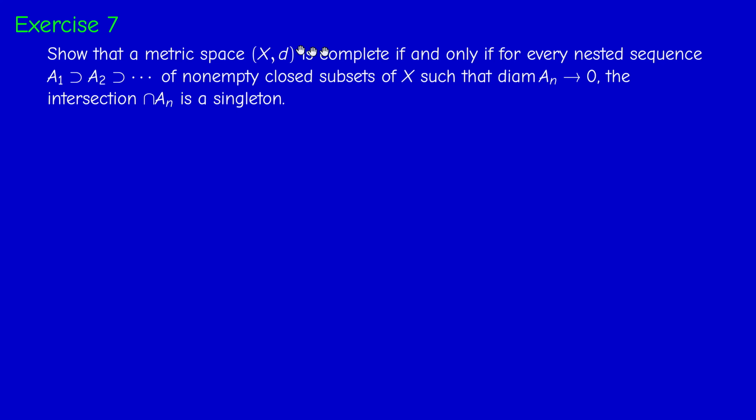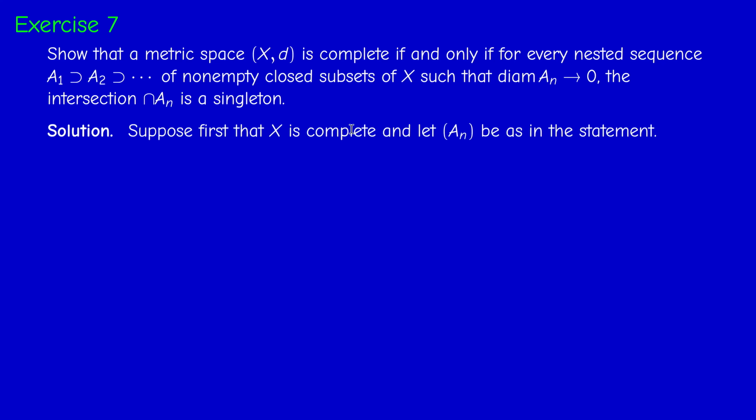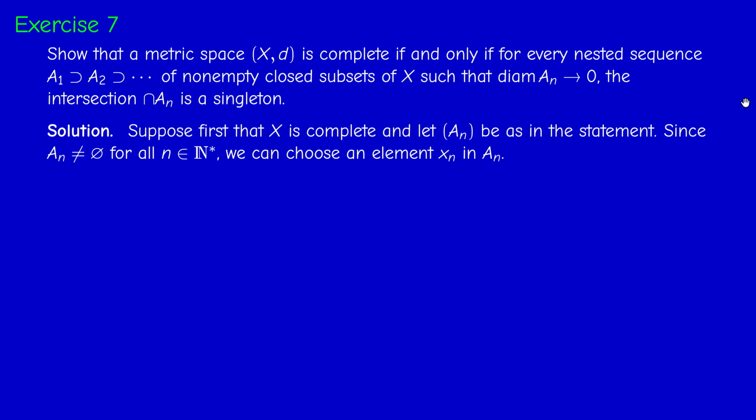But here we have the assumption that (X, d) is complete. So we have to prove two things actually. If (X, d) is complete, then the whole intersection is a singleton, and conversely. Okay? So suppose first that (X, d) is complete, and let (A_n) be a sequence as in the statement, so a decreasing sequence of non-empty closed subsets whose diameter tends to 0.